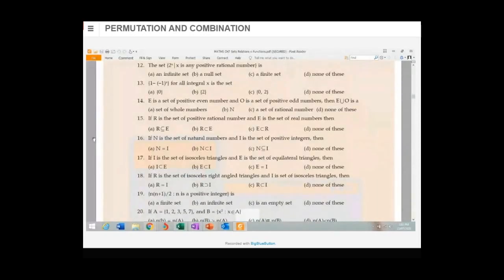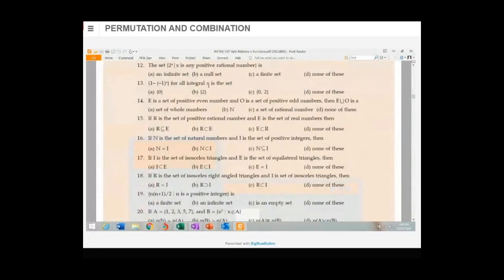If I'm not wrong, the first question was 13. So let me read what 13 is. 1 minus (minus 1) raised to x, for all integral x, is a set. What do you mean by integral x? Integral x means integer values of x. What are the integer values of x? Integer values can be positive, integer values can be negative also, it can be 0 also.